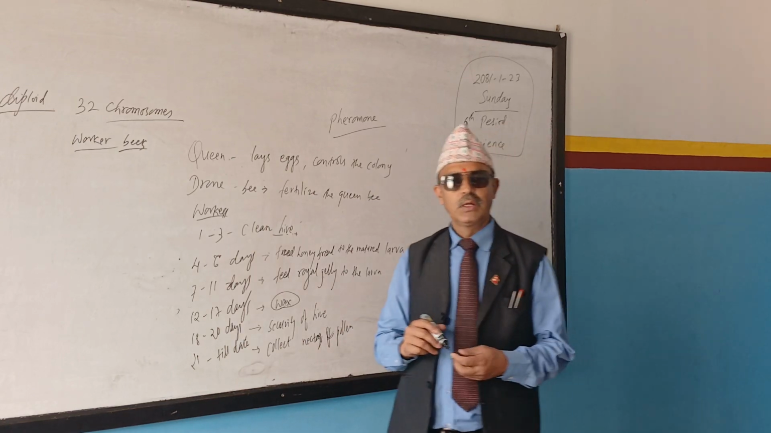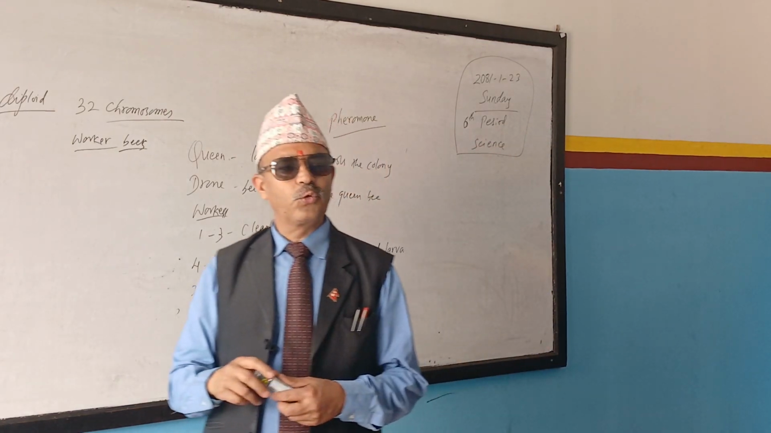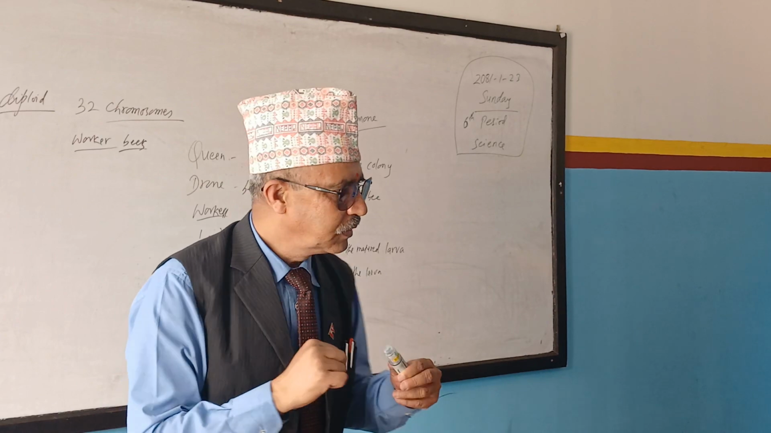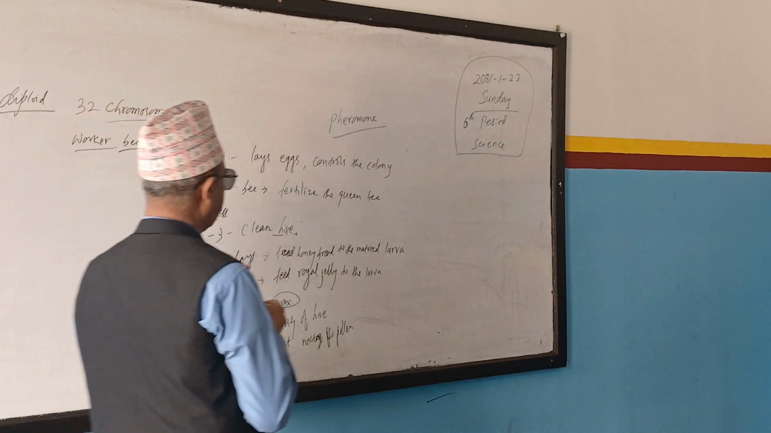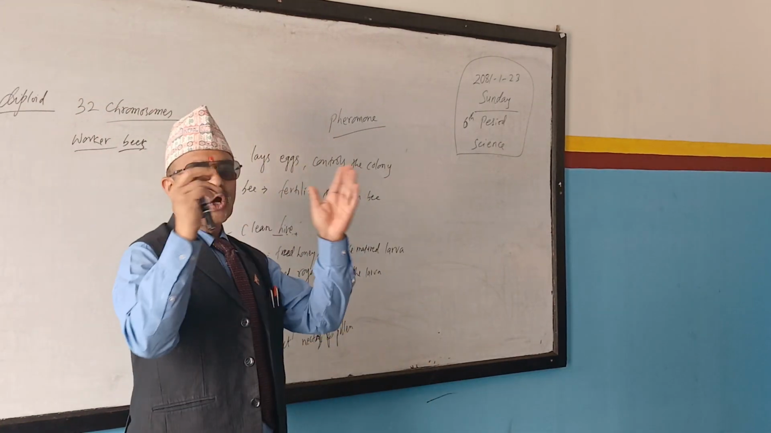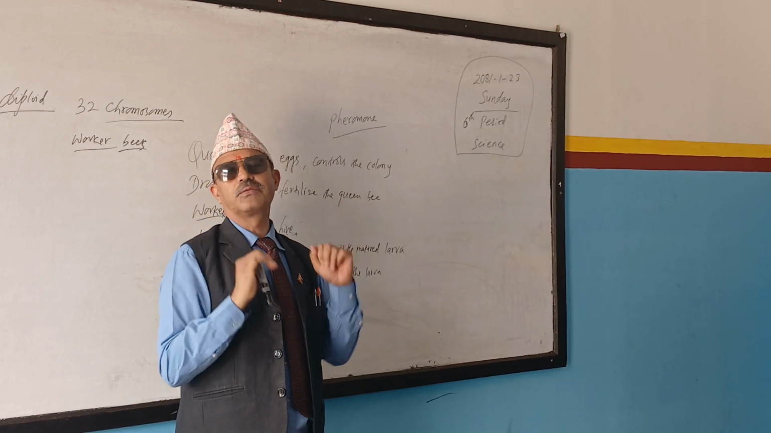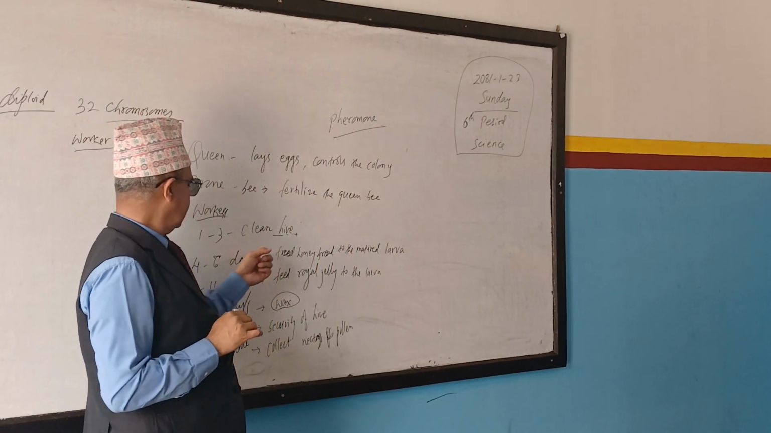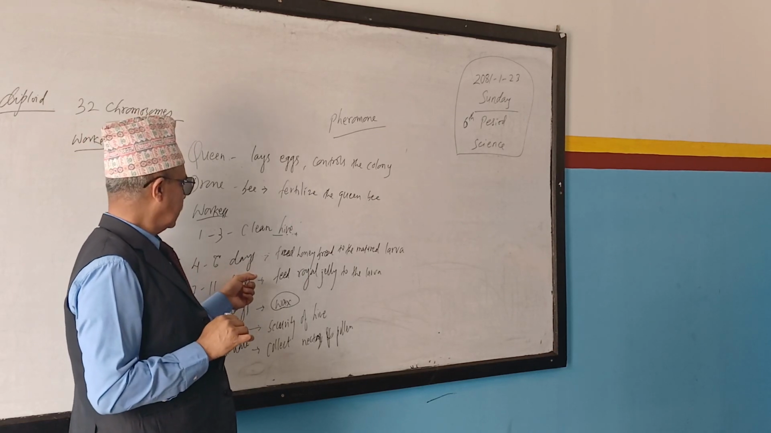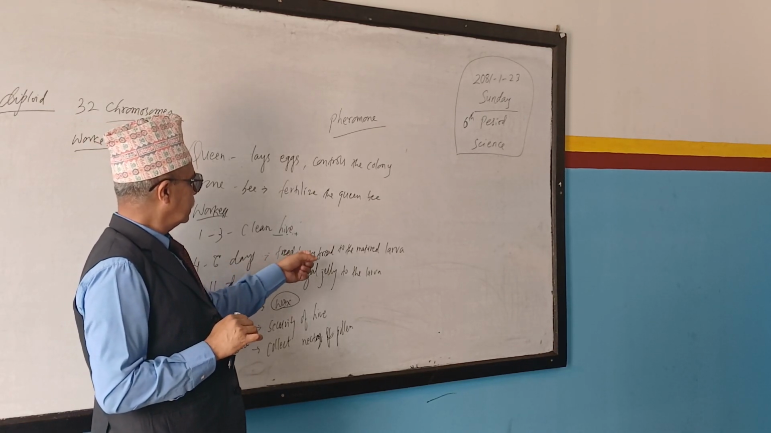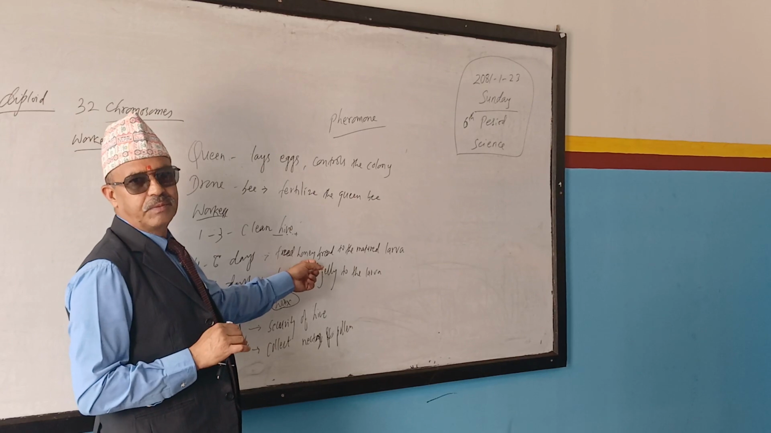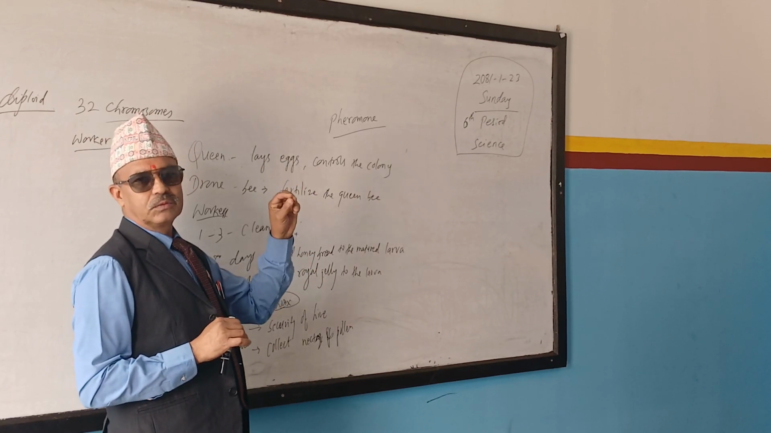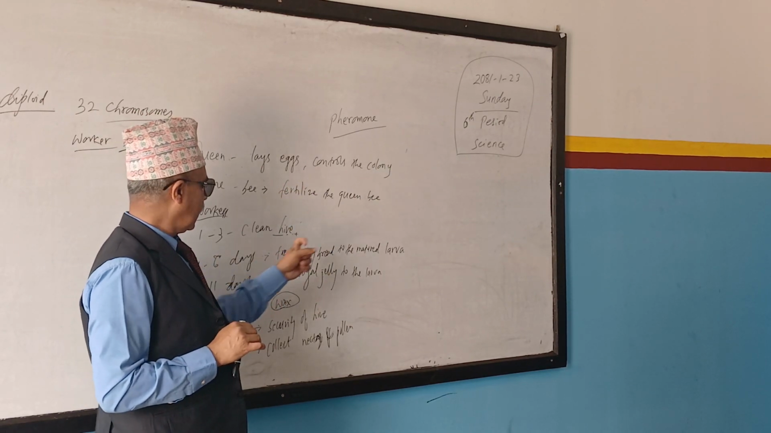See, queen bee and drone bee, they have got less function. One function only. But worker bees, according to their age, they have got different functions. 1 to 3 days, clean the hive. 4 to 6 days, feed honey bread or bee bread to the mature larva. That is a kind of food prepared by them and provided to the larvae.